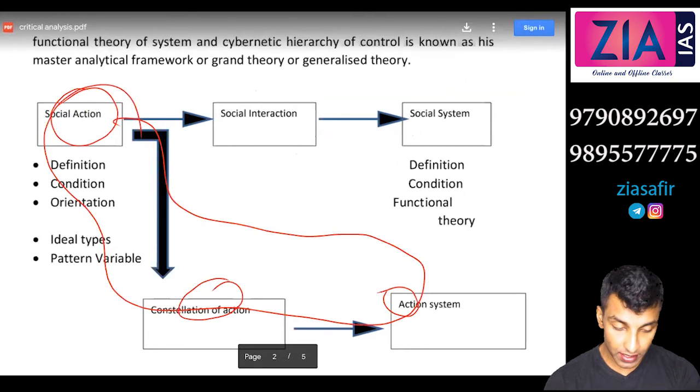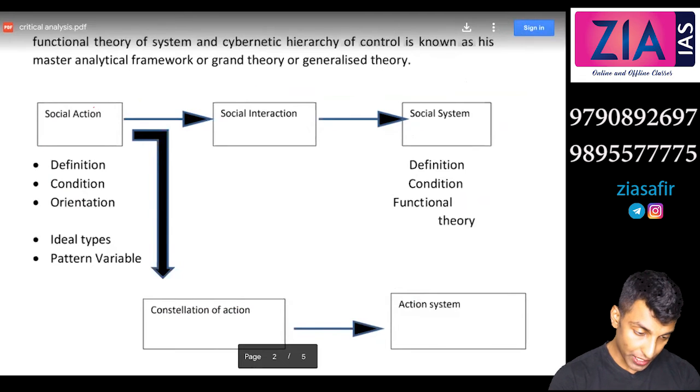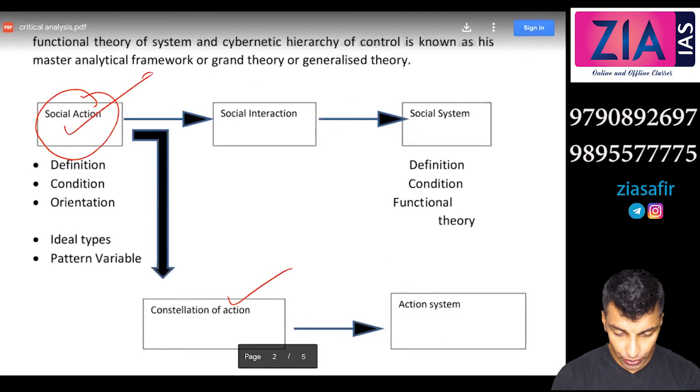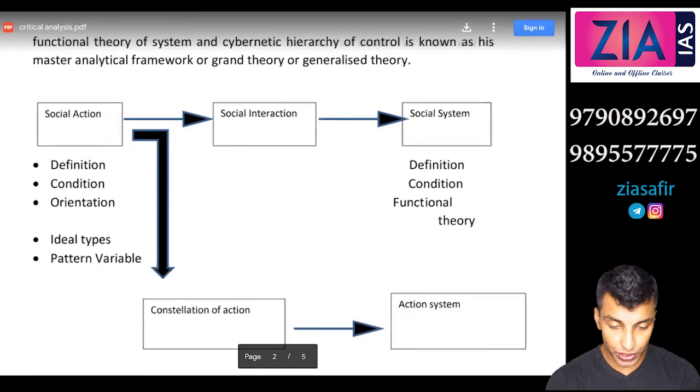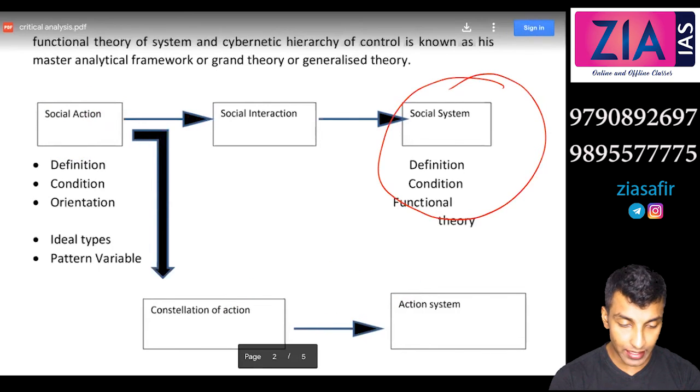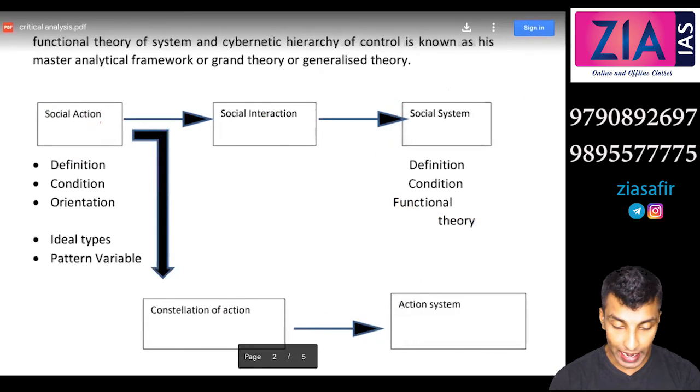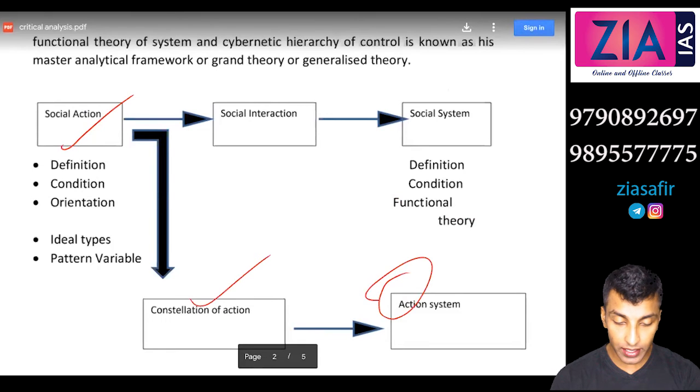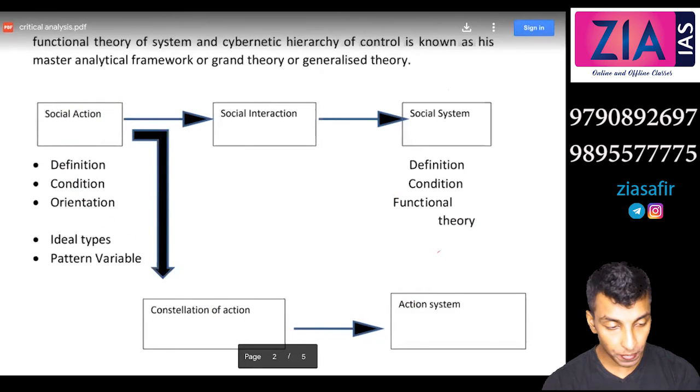Okay, so I have discussed 3 possible questions here. First is social action. If that is asked, write this, write these 2 in brief. If the question is about social system, write this in detail, write these 2 in brief. If the question is about action system, write all the 3 in a balanced form. So that is how you can complete your answer.